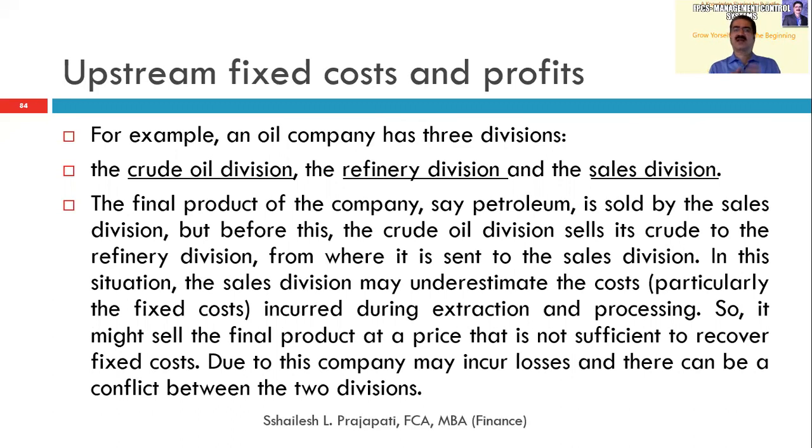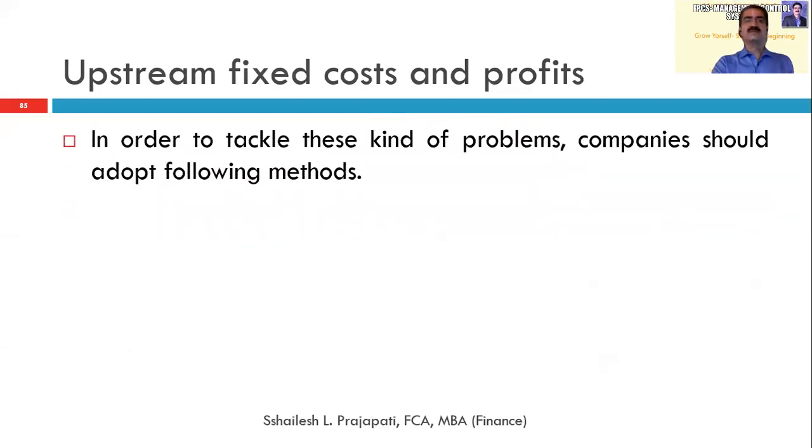In this situation, the sales division may underestimate the cost if they are not following the fixed cost method for the cost incurred during extraction and processing. So it might sell the final product at a price that is not sufficient to recover the fixed cost, and there may be an organizational loss. That is the meaning of upstream fixed cost and the profits.